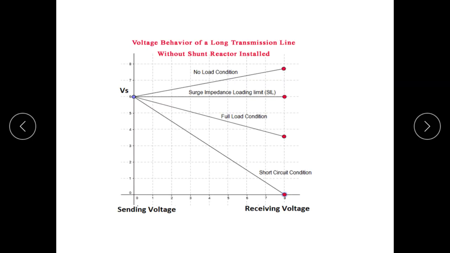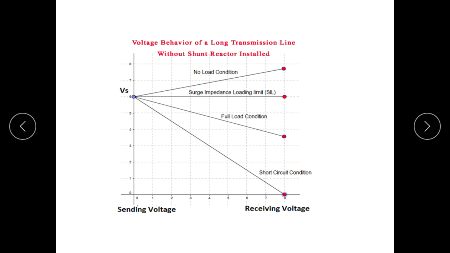Now in the given circuit, voltage behavior of a long transmission line without shunt reactor installed. One side is sending end voltage and the other side is receiving end voltage. When there is a short circuit in the line, then voltage towards the receiving end is decreasing, and if there is a heavy short circuit, then receiving end voltage is 0.